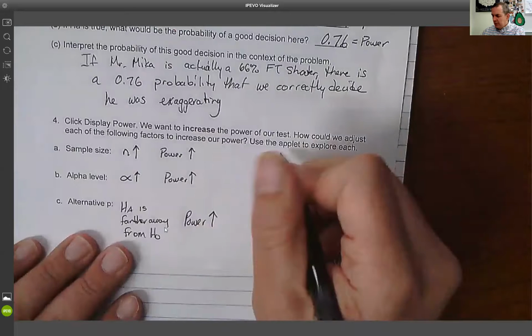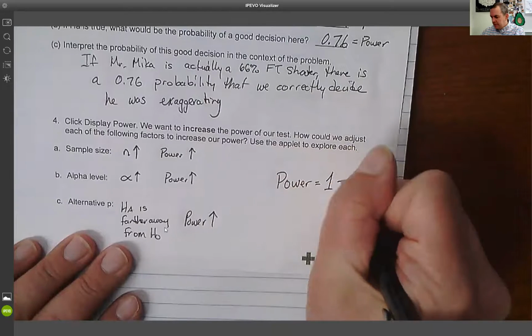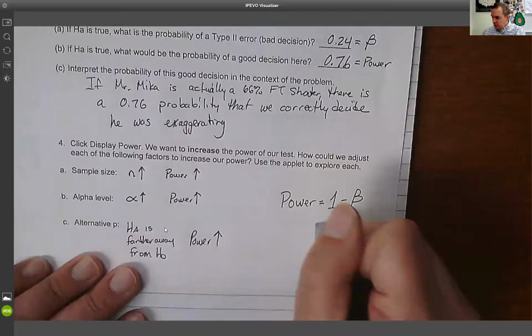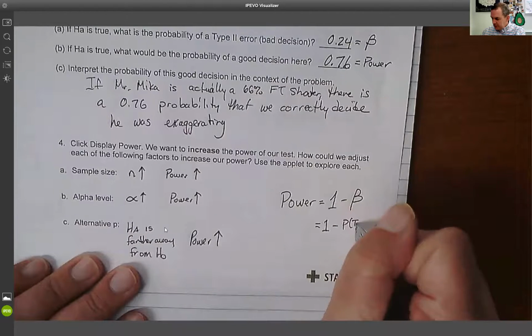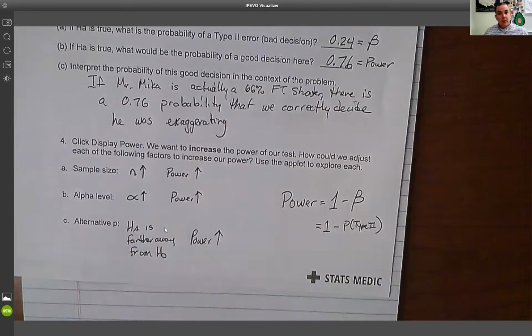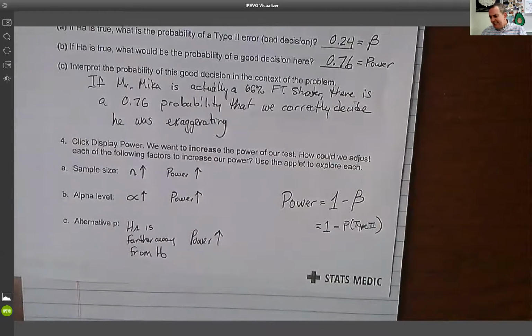And there's just one formula I want you to keep in the back of your head. Power is equal to 1 minus beta, 1 minus my probability of making a type 2 error. Oftentimes in the problem, you're going to be given the power and asked to figure out the type 2 error, or they're going to give you the probability of making a type 2 and ask you to figure out the power. I'll be honest with you, this stuff is different. This is a little bit more complicated, I understand, but just getting your head around type 1 and type 2 and power, it's important.